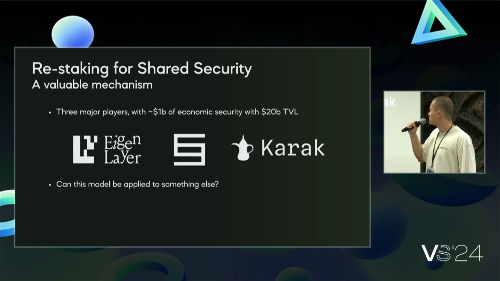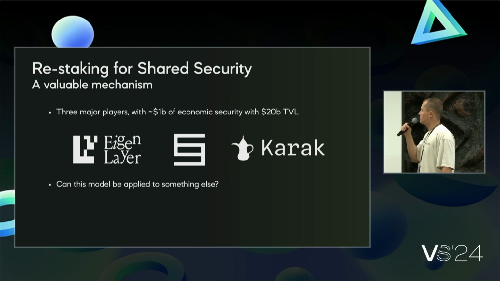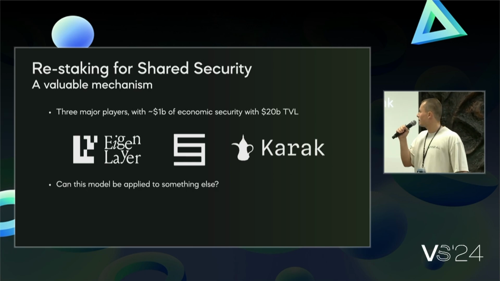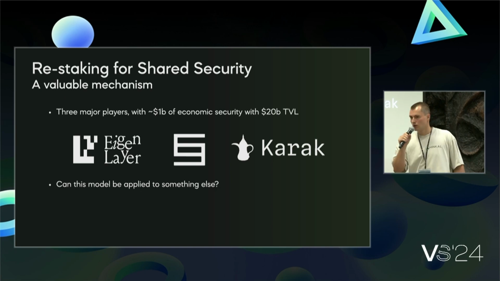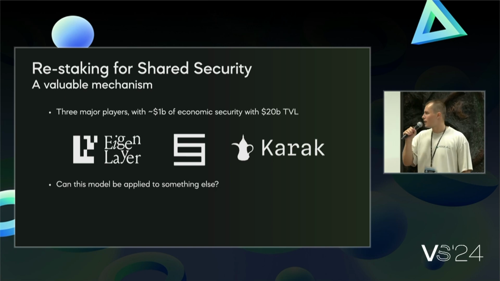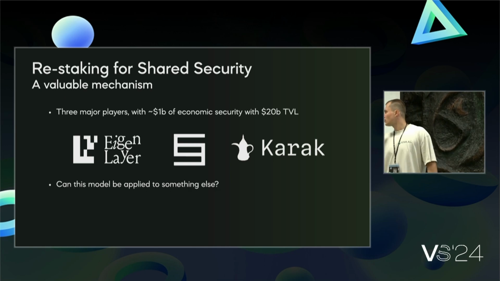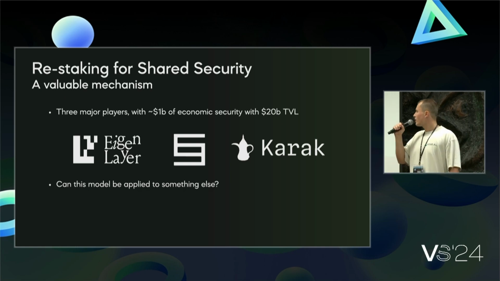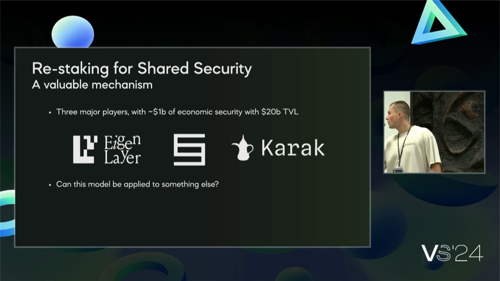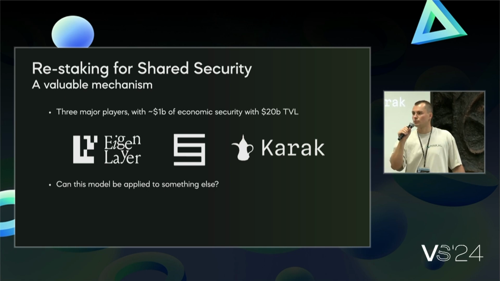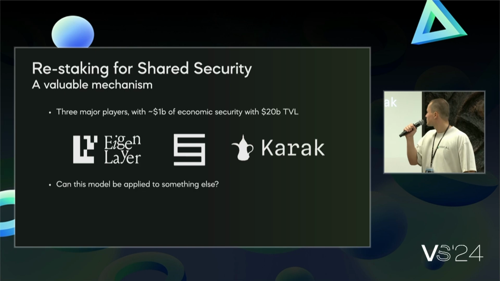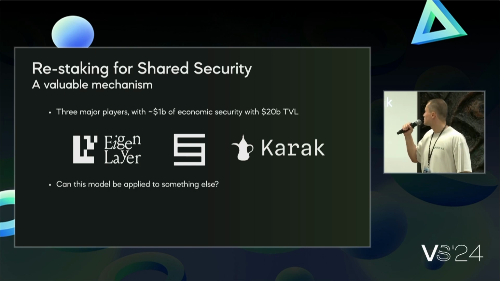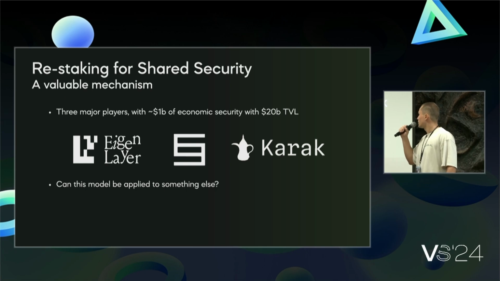So right now we've seen democratization of shared security with projects like EigenLayer, Symbiotic, and Karak. Essentially what EigenLayer allows is restaking of Ethereum tokens, which means basically that you can delegate value and security of Ethereum to other dApps and protocols and AVSs to essentially bootstrap a new project really easily. And there's currently many billions of dollars locked of economic security.